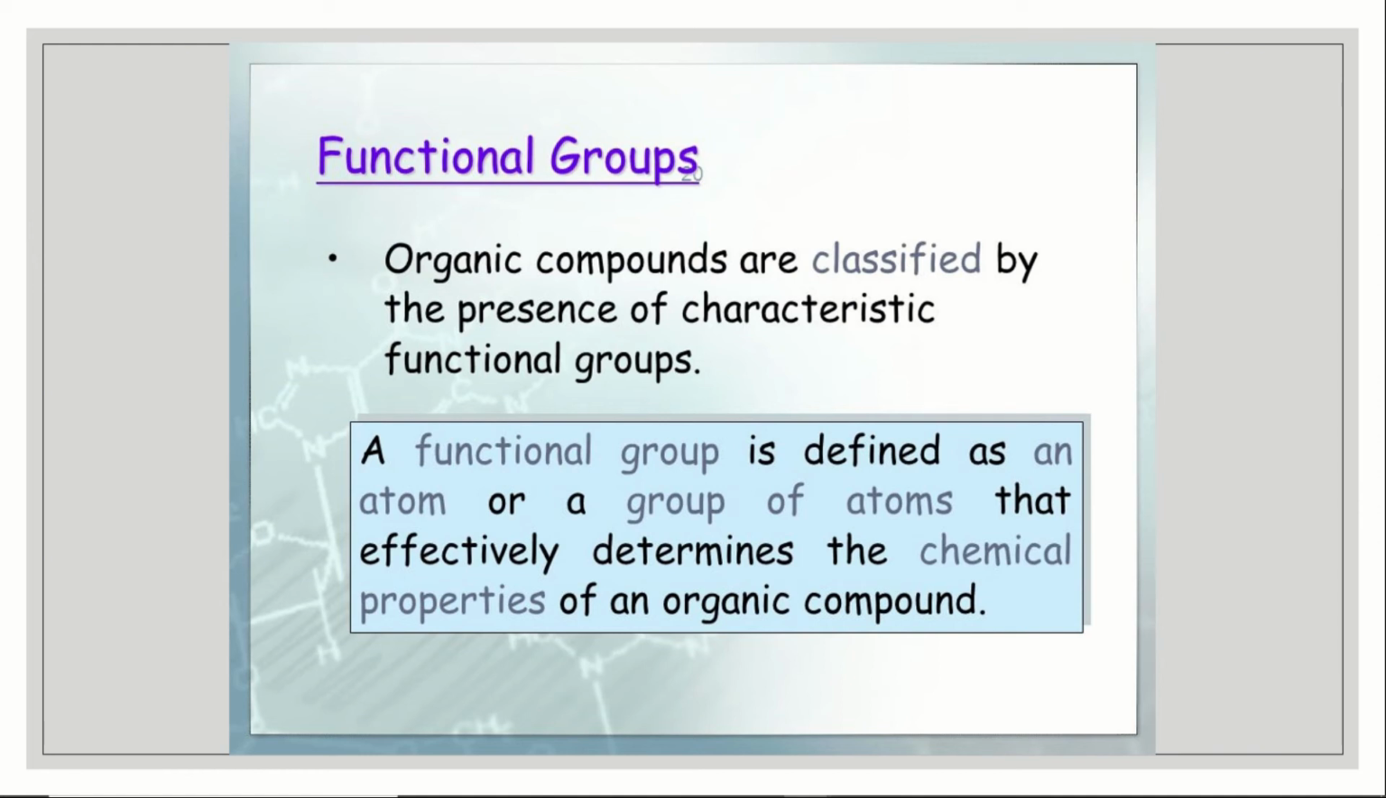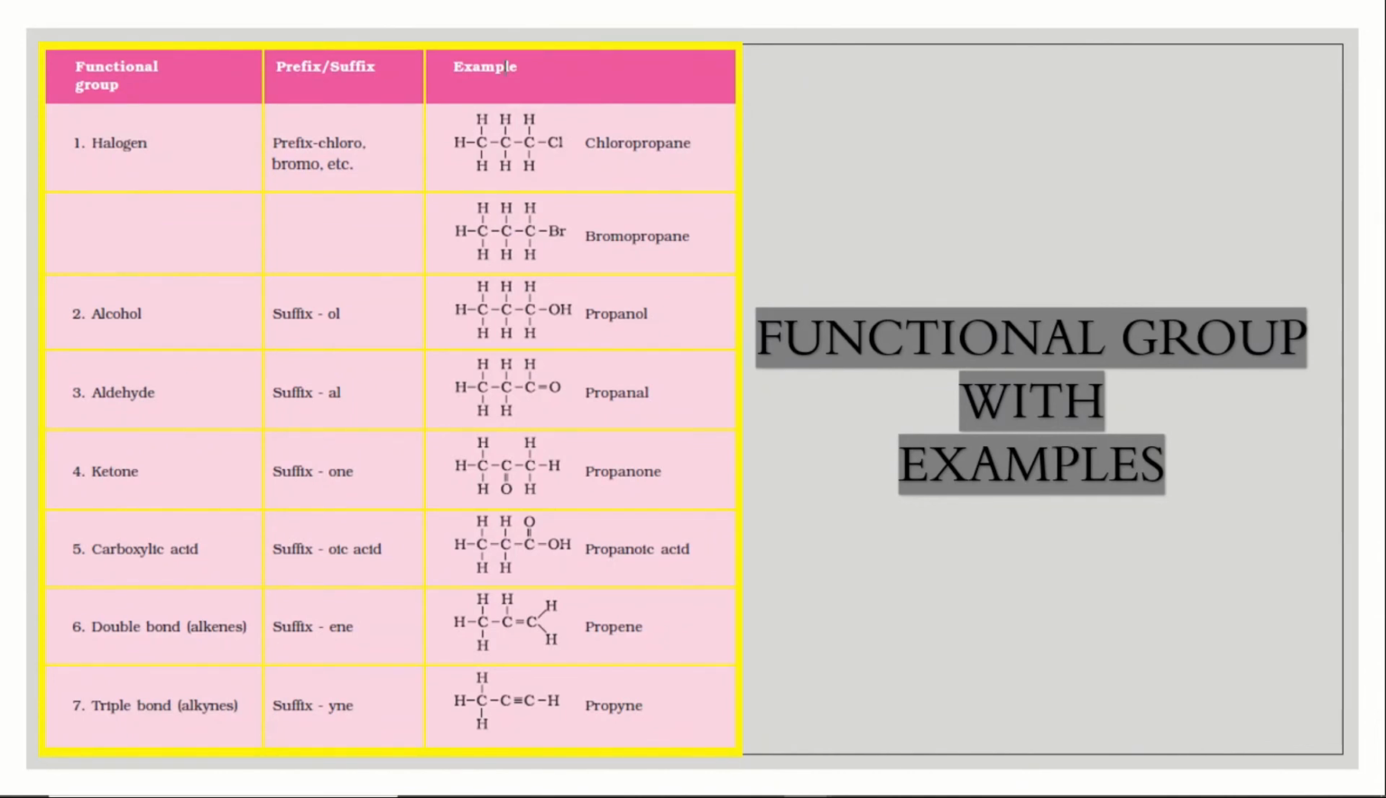A functional group is defined as an atom or a group of atoms that effectively determines the chemical properties of an organic compound. You can see here in the first group, halogen. Halogen means prefix chloro or bromo. Chloro is chlorine and bromo is bromine. You can see in the example given, not only with the hydrogen atom, there is a Cl, that is a chlorine atom bonded with the carbon atom, right? So this type of structure is said to be a functional group. That Cl is said to be the functional group.